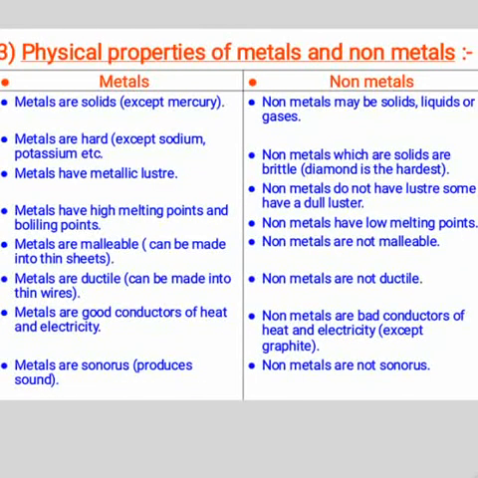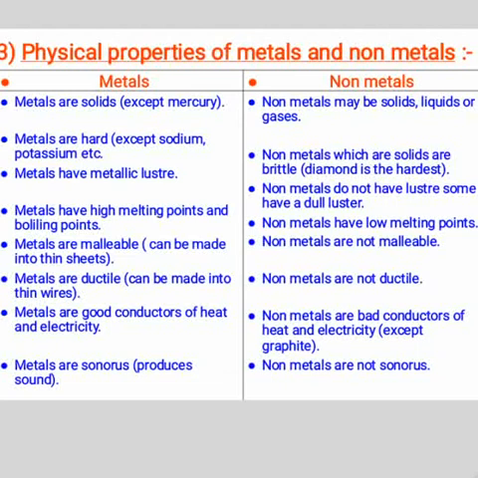Physical properties of metals and non-metals. First, metals. Metals are solid at common temperature and pressure except mercury. Second, metals are hard except sodium, potassium, etc. Third, metals have metallic luster. Fourth, metals have high melting point and boiling point.